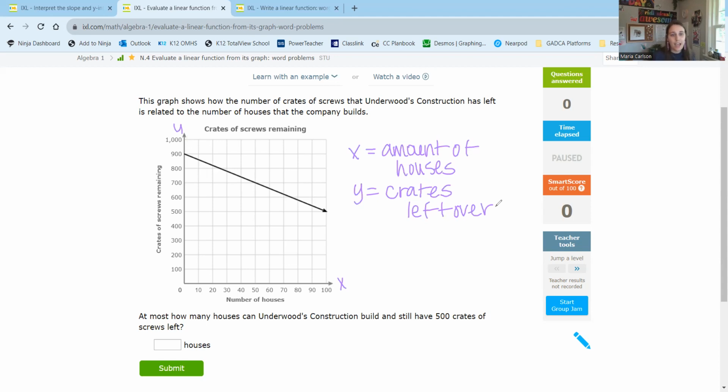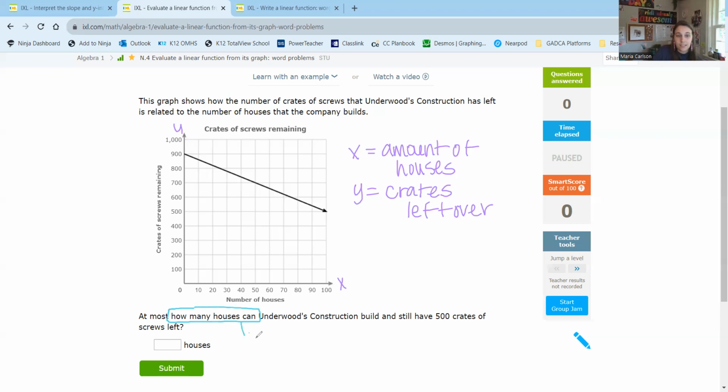The question is asking us, at most, how many houses can Underwood's Construction build and still have 500 crates of screws left? So they are asking us to find how many houses they can build.